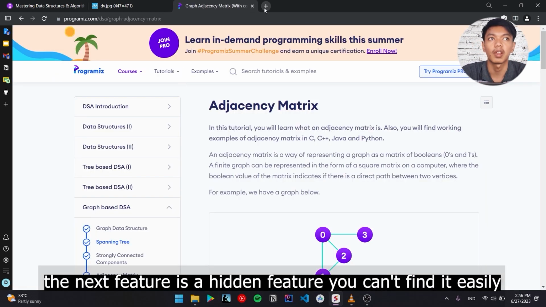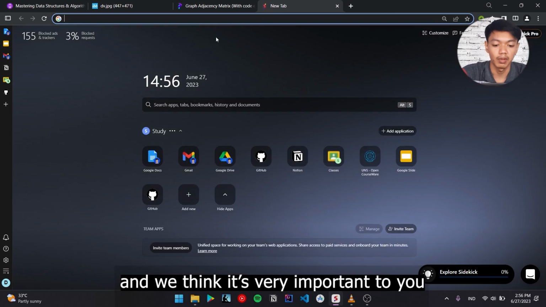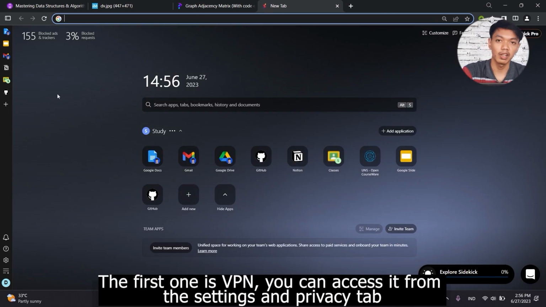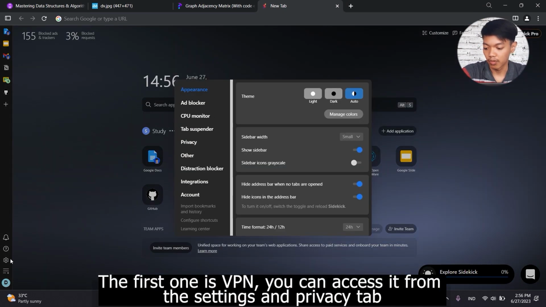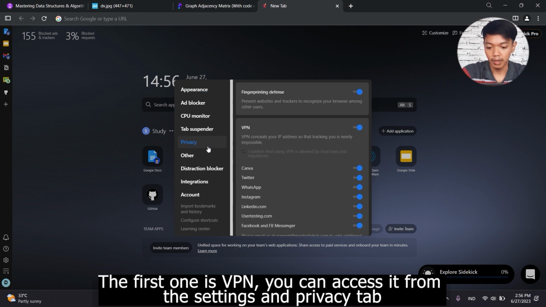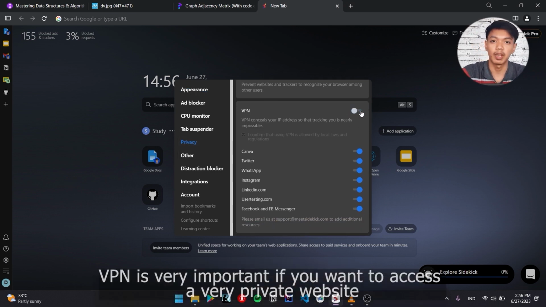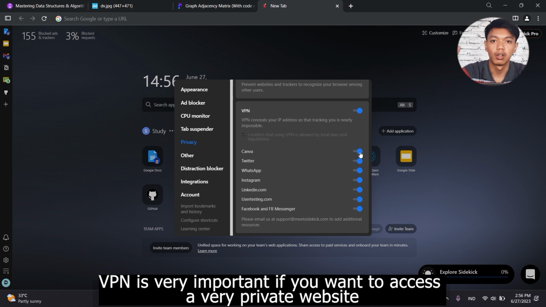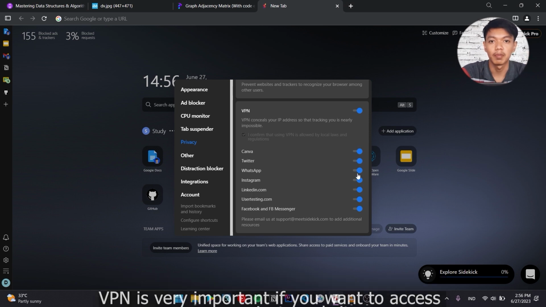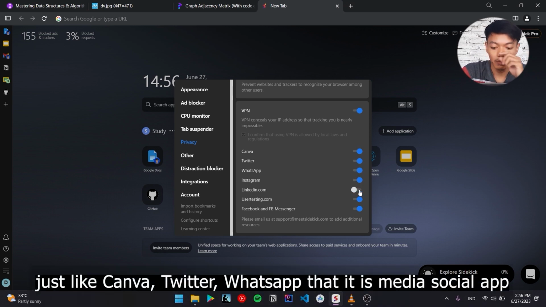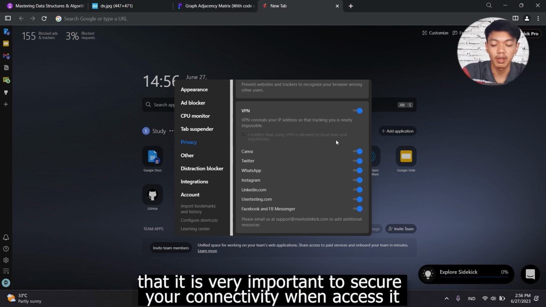The next feature is a hidden feature. You cannot find it easily, and we think it's very important to you. The first one is VPN. You can access it from the settings and privacy tab, and you will find the VPN. VPN is very important if you want to access very private websites, like Canva, Twitter, WhatsApp. These are social media apps where it is very important to secure your connectivity when accessing them.